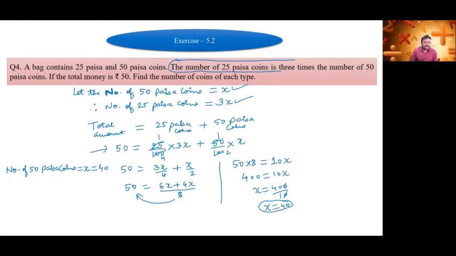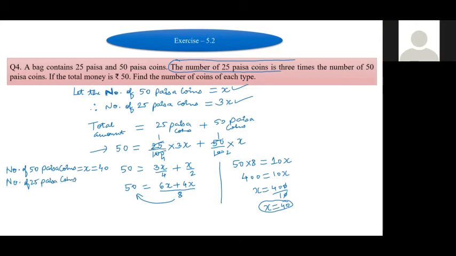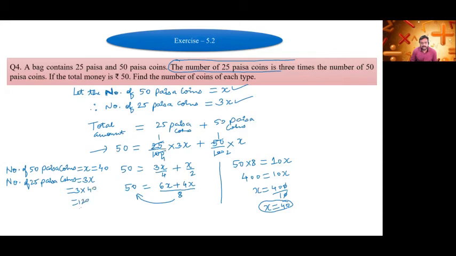And number of 25 paisa coins is equal to 3x, which is equal to 3 multiplied by 40, which is equal to 120. Okay, I will give you 2 minutes. You please try the next question.